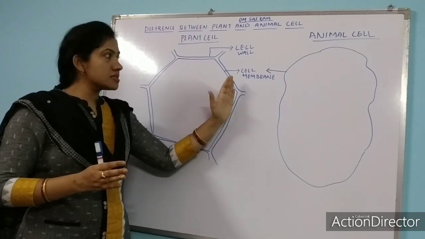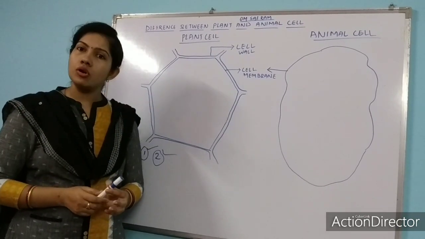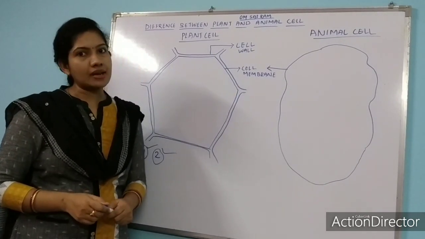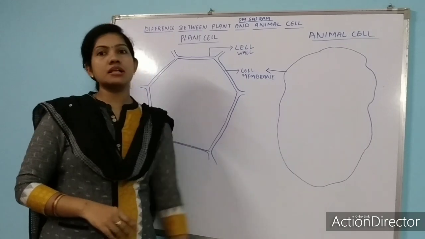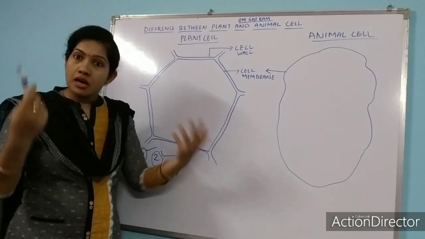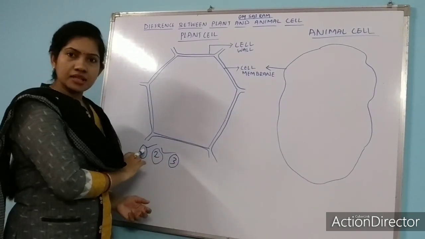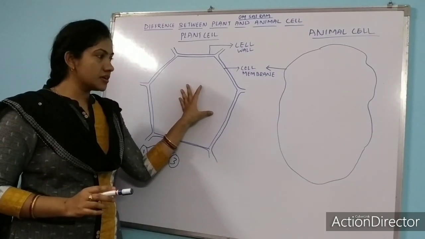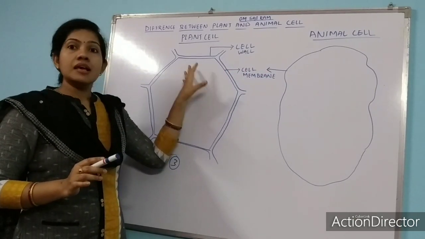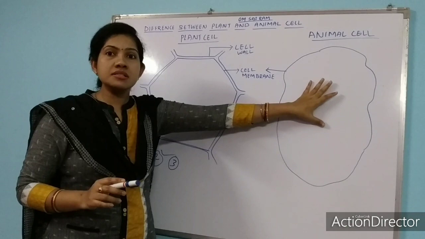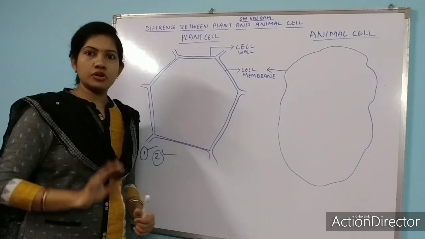So externally the cell membrane of plant cell is surrounded by a tough layer. We call it a cell wall. But cell wall is absent in case of animal. This is the second difference you can write. Plant cell has a cell wall, but animal cells do not have a cell wall. Already we have written the differences. At first: plant cell has a definite shape, but animal cell does not have a definite shape. Second difference: plant cell is surrounded by a cell wall, but animal cell does not have a cell wall. Later on we will talk about the third difference.